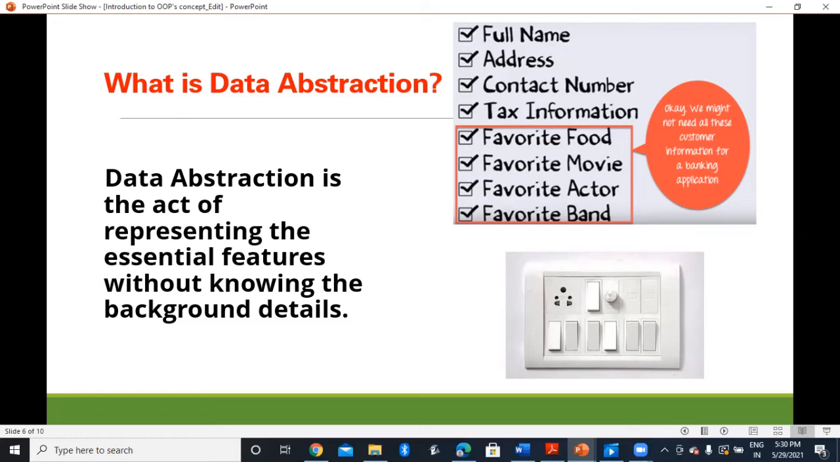But when you go for the banking application, they ask only for your name, address, contact number, and tax information. They don't want any other information about you, like your favorite food or movie or actor or band. So it is not required. So what are the essential features required for the bank? Your full name, your address, your contact number, and the tax information.